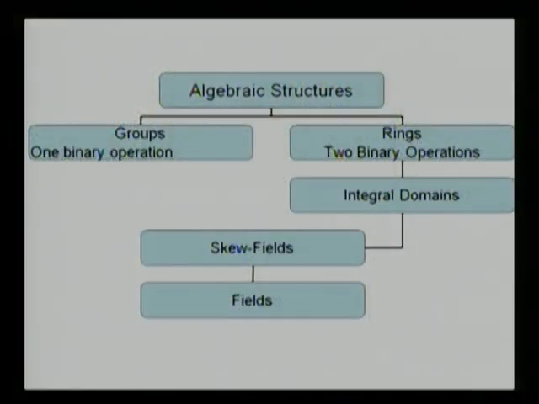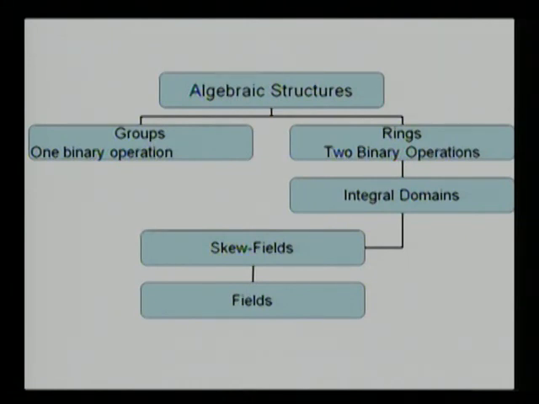Today we are going to have a look into a branch of abstract algebra called ring theory. Please look into your PPT. What is an algebraic structure? Basically, an algebraic structure is a set with one or two or three binary operations, some unary operations defined on them. The three main algebraic structures that you come across in abstract algebra are groups, rings, and fields.